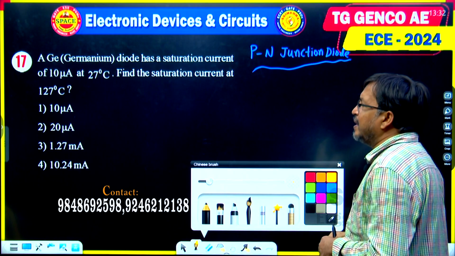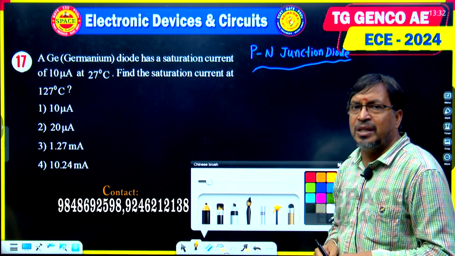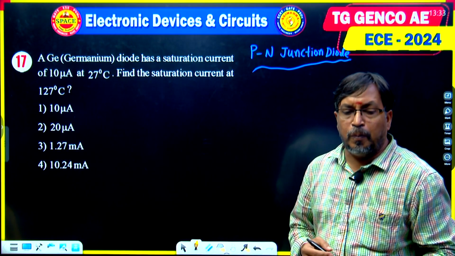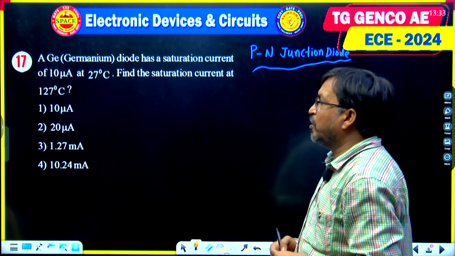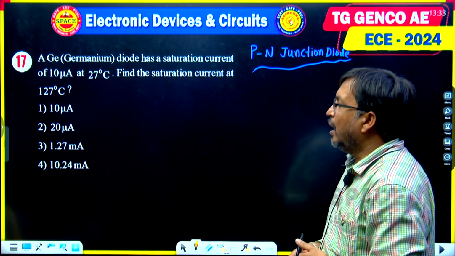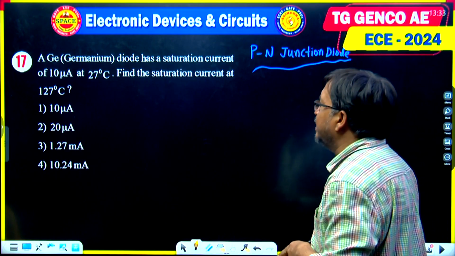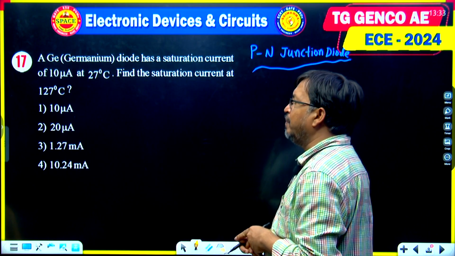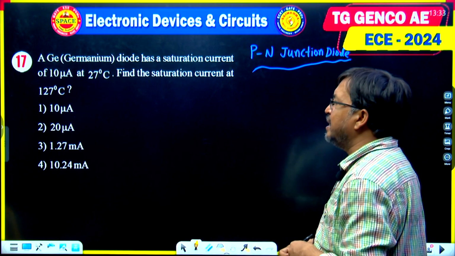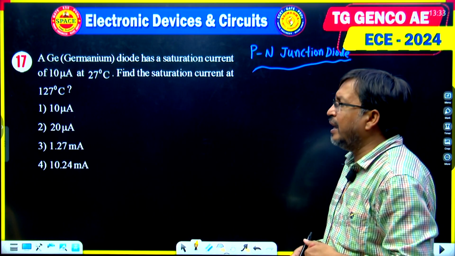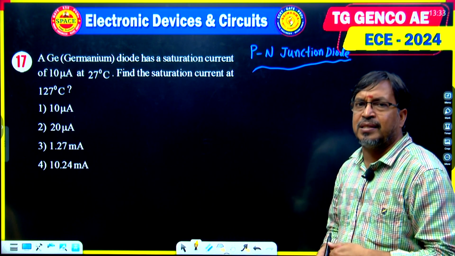Then what is the saturation current at 127 degrees Celsius? Students, this question is related to PN junction diode, and the question is, a germanium diode has a saturation current of 10 microamperes at 27 degrees Celsius. Then find the saturation current at 127 degrees Celsius.